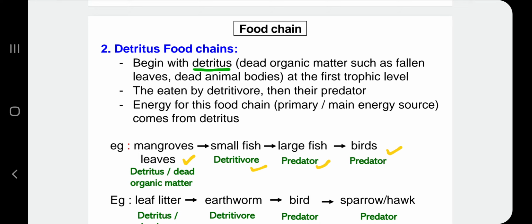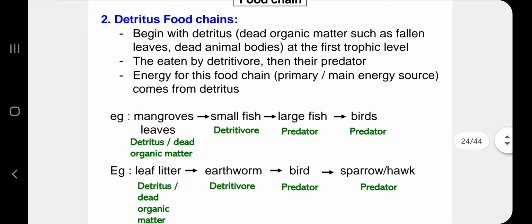Okay, and the second example is leaf litter, which is actually similar to the first example, leaf juga, and then it is eaten by earthworm. Earthworm is eaten by bird, and then bird is eaten by bigger bird such as sparrow ataupun hawk. Okay, so that one is the second type of food chain.